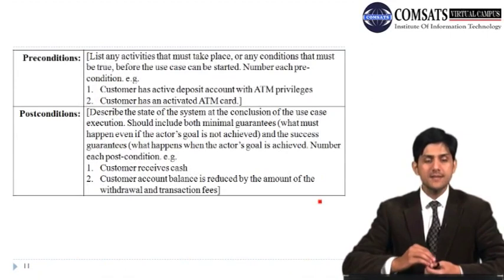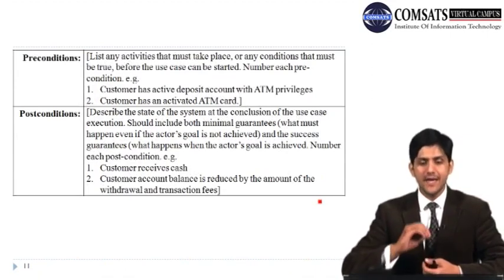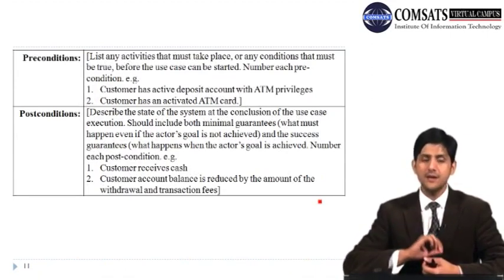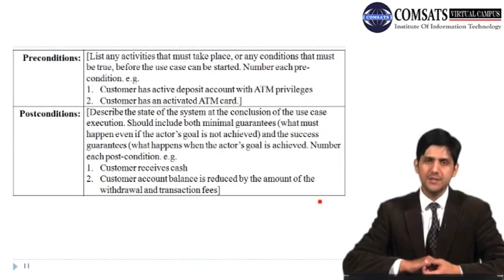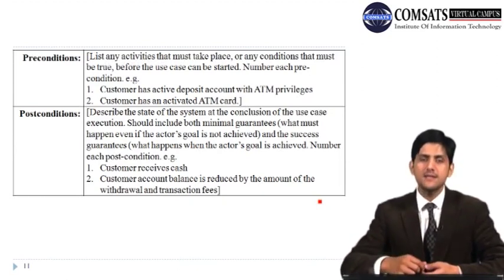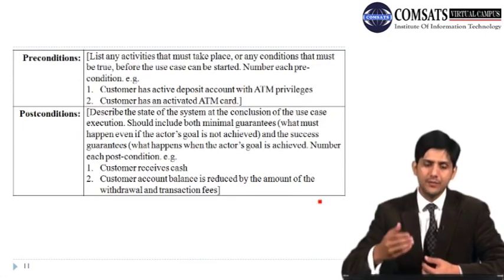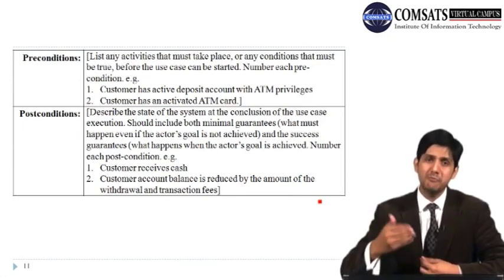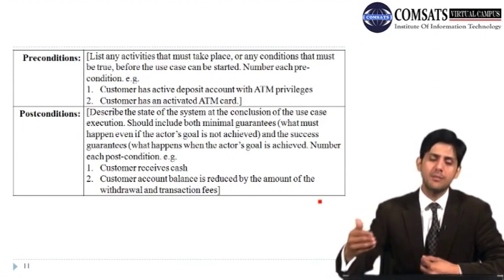Next, what we have in use case text are preconditions. So list any activities that must take place or any conditions that must be true before the use case can be started. Number each precondition. For example, customer has an active deposit account with ATM privileges. Customer has an activated ATM card. Now, we can also number them. If we have multiple preconditions, then we need to number them.